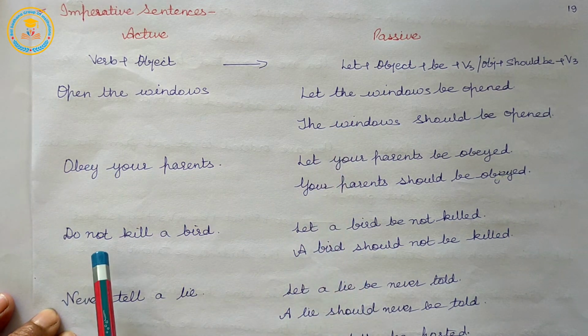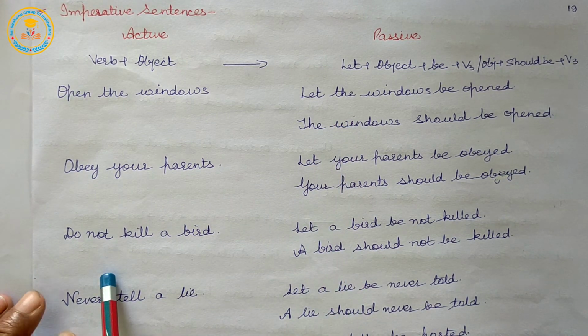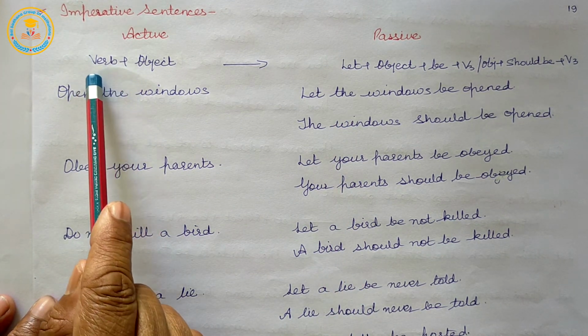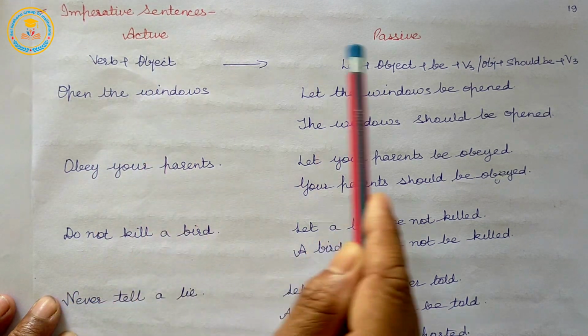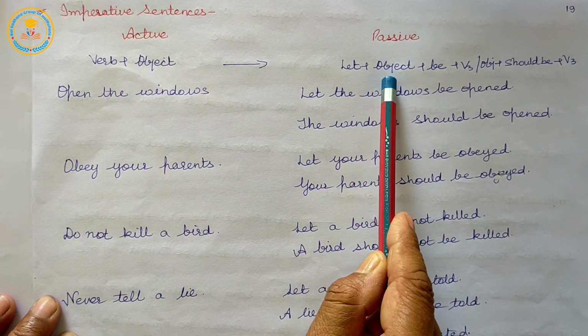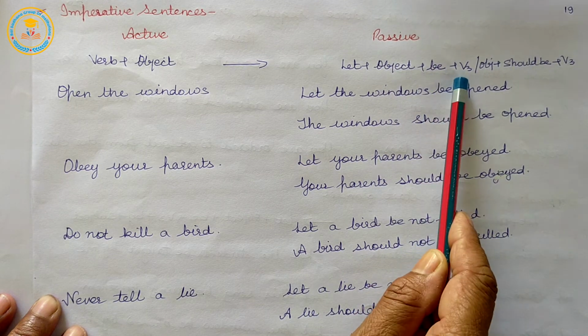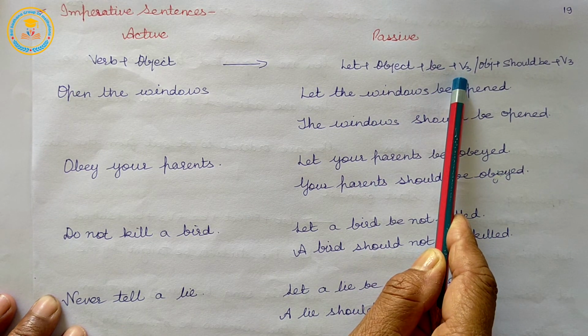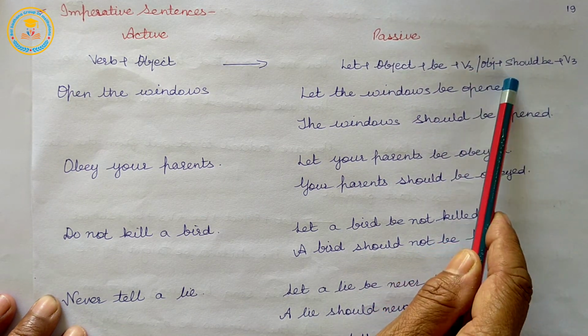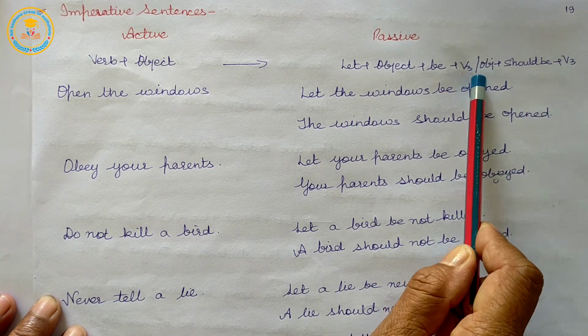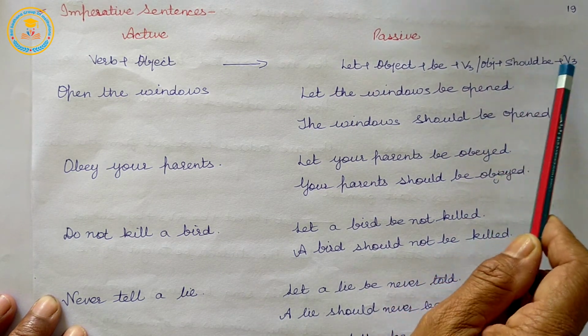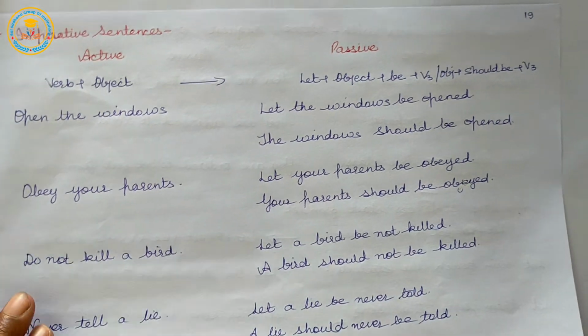So for passive voice, active voice is verb plus object, and passive form is let plus object plus be plus verb's third form, or object plus should be plus verb's third form. Two forms.